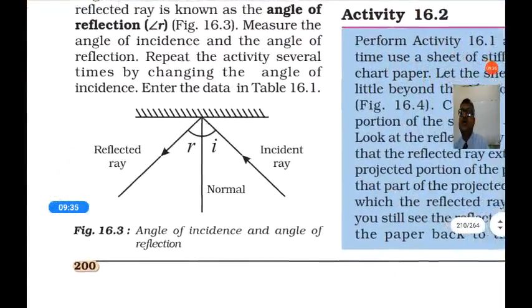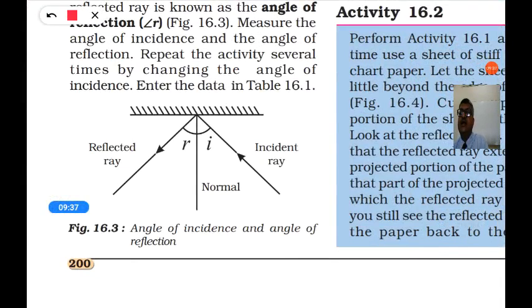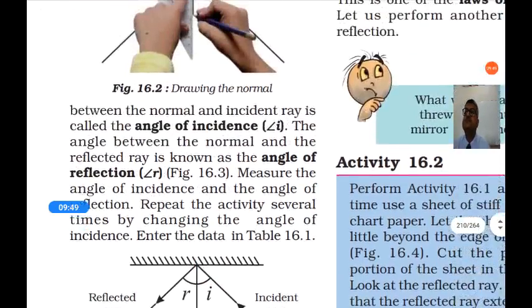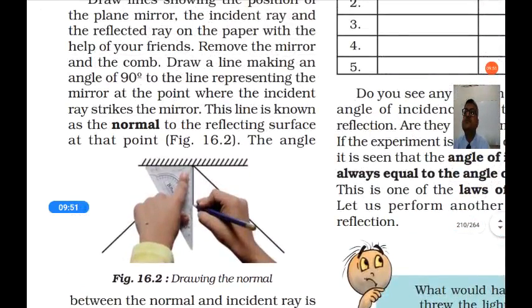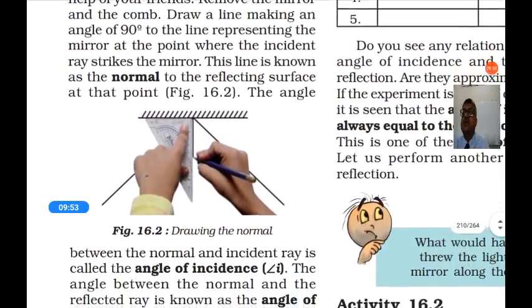So here you can see the incident ray, reflected ray, and this central line is called the normal. It is drawn at 90 degrees to the reflecting surface at the point.